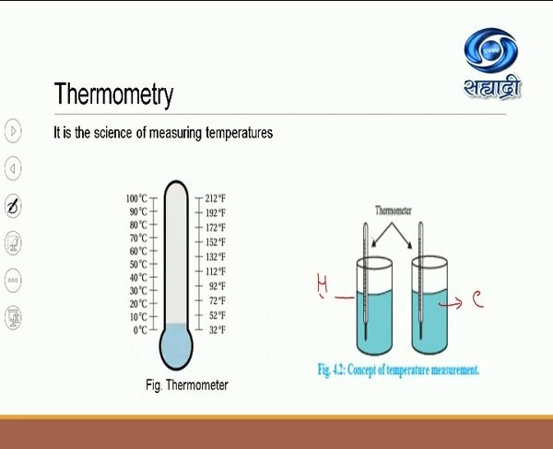So in the first beaker you have the hot liquid. Due to the thermal equilibrium between the hot liquid and the thermometer, the thermometer is recording the temperature of that liquid.